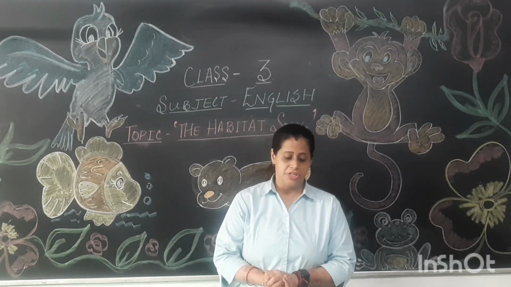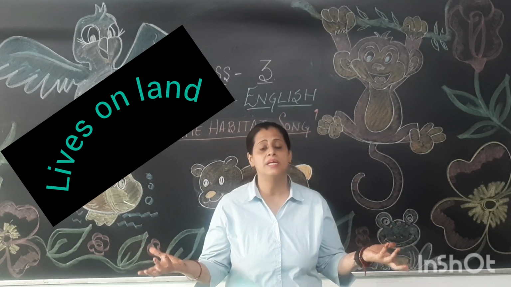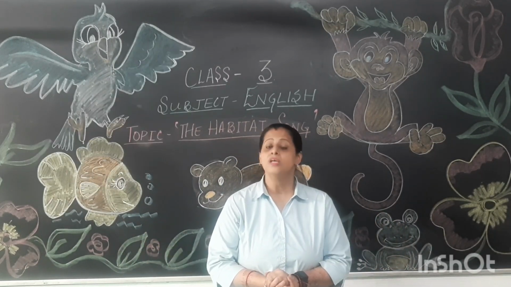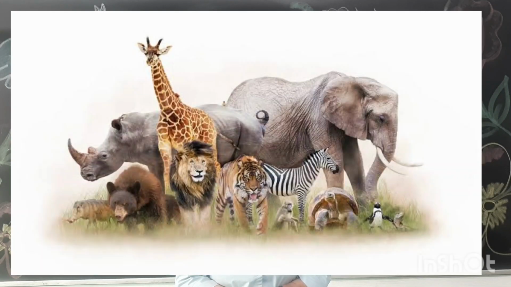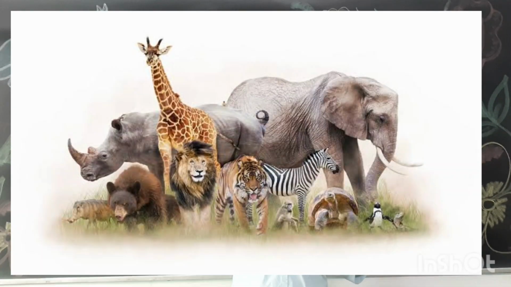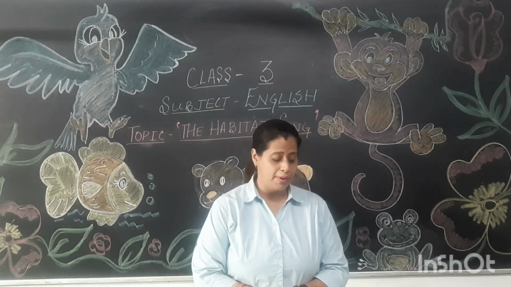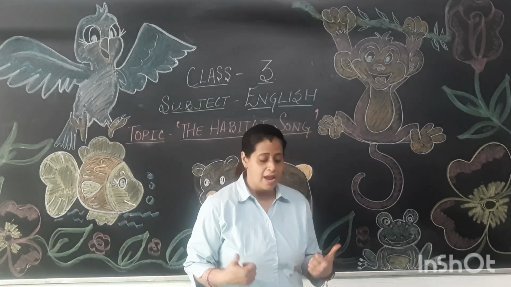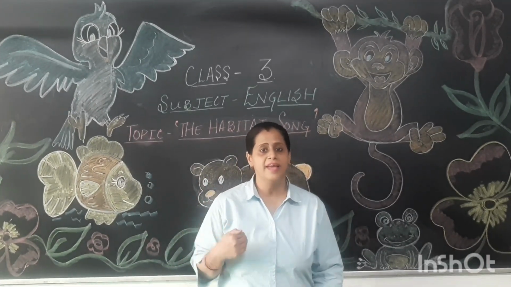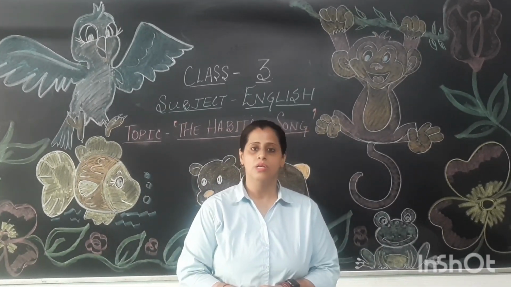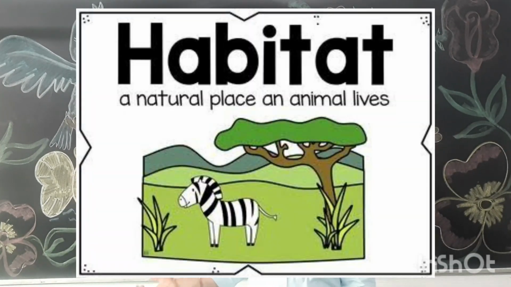Yes children, terrestrial animals are animals that live mostly on land. Right? So do you remember that we were learning about different habitats, different kinds of animals? There's so many animals around and we were learning about their habits and their special abilities. Right? So in the next stanzas, we are going to learn about various other animals in this habitat.